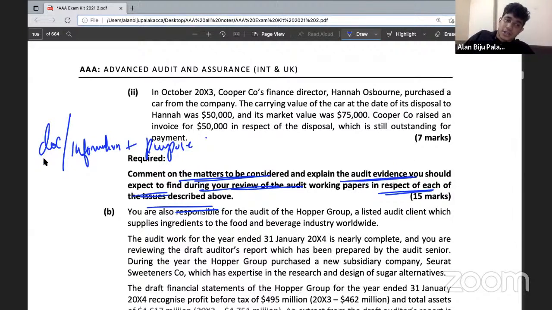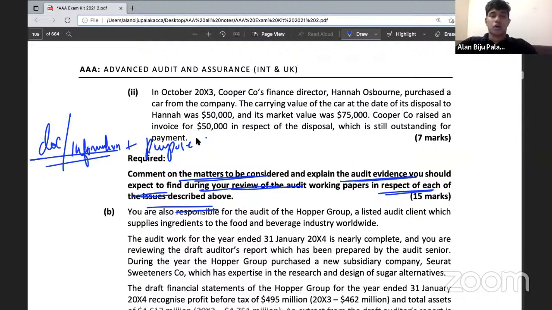So first of all, you need to give the name of the document or the information. Plus, you need to talk about the purpose for which you have obtained that particular information. So please do one thing. I will suggest some common points which you can use in every scenario during the course of your exam, so that you will be able to find the audit evidence part very easily. Please note down these points.